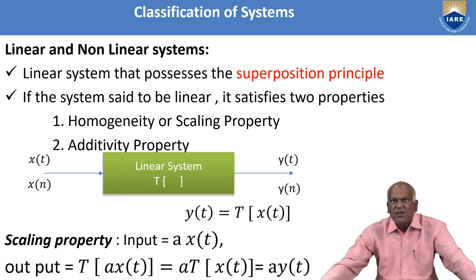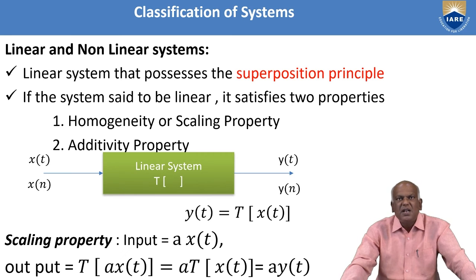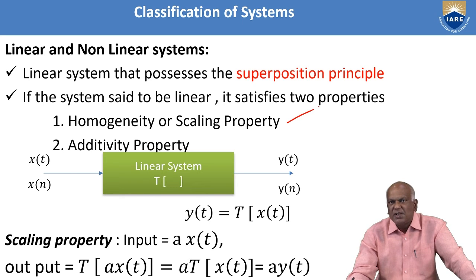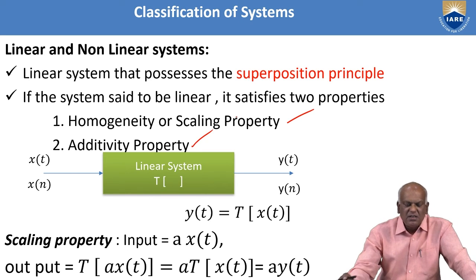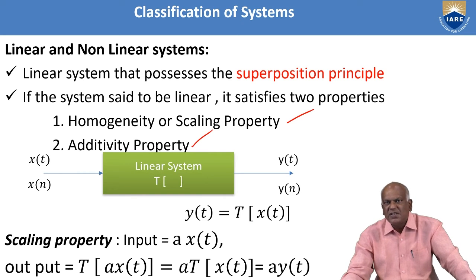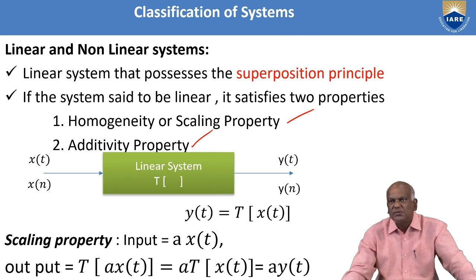So now let us go for linear and non-linear systems. What is linear? Any system said to be a linear system must possess the principle of superposition, and the system must obey two properties. The first property is the homogeneity property or scaling property, and the second property is called the additivity property. Let us see this linear system. If a system is said to be a linear system, these two properties must be satisfied. Okay, x of t is input, y of t is output.